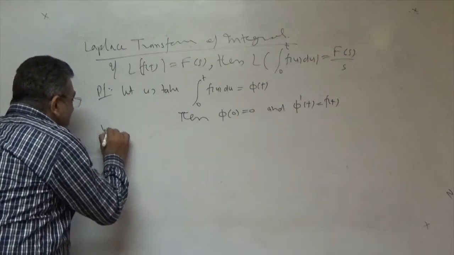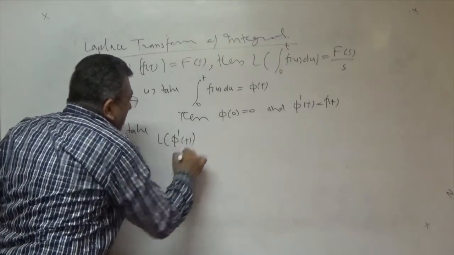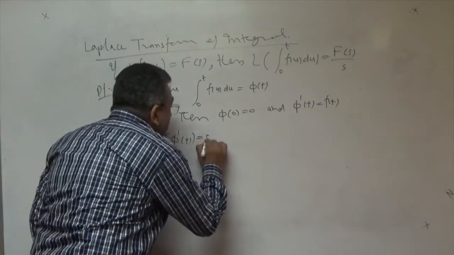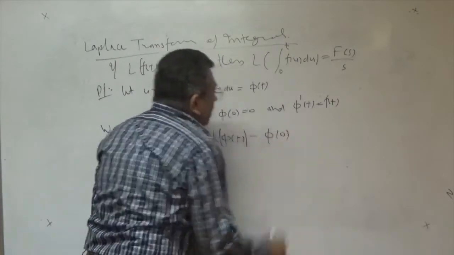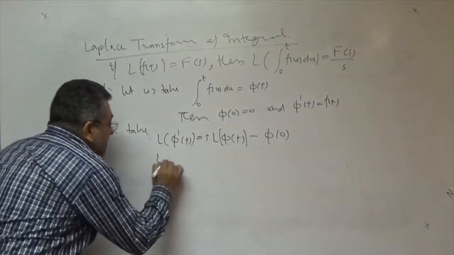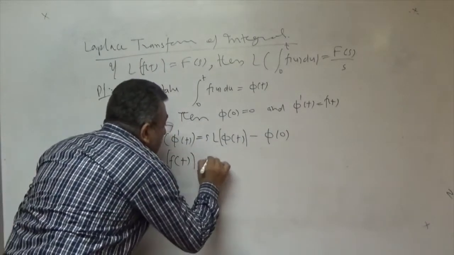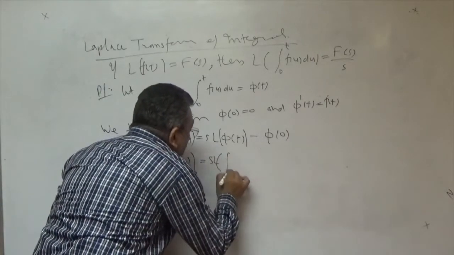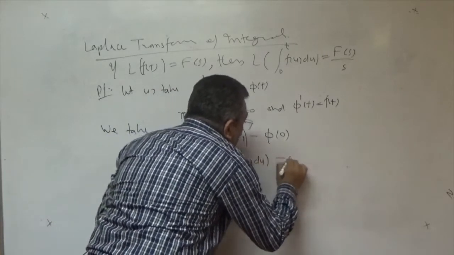So we take here Laplace transform of phi dash t. That is the Laplace transform of derivative. Then we use the previous formula. What is that? This is s Laplace transform of phi t minus phi of 0. Then phi dash t is f(t), Laplace transform of f(t). This is s times Laplace transform of phi t, meaning Laplace transform of 0 to t f(u) du, and phi 0 is 0.